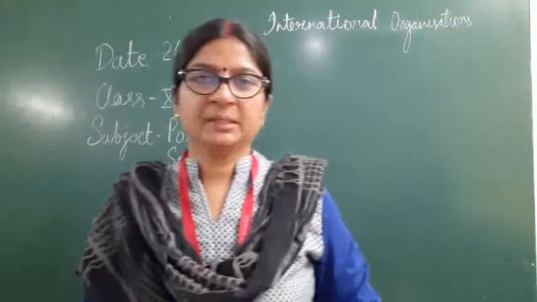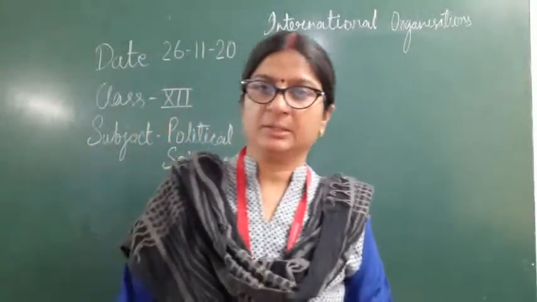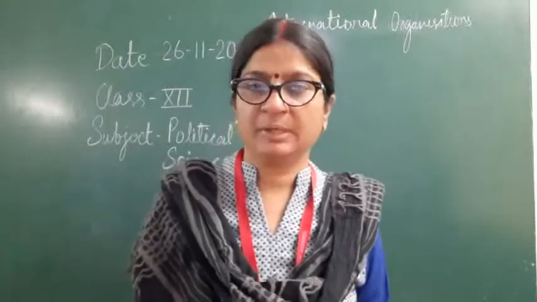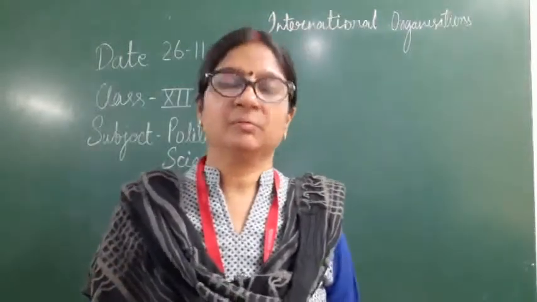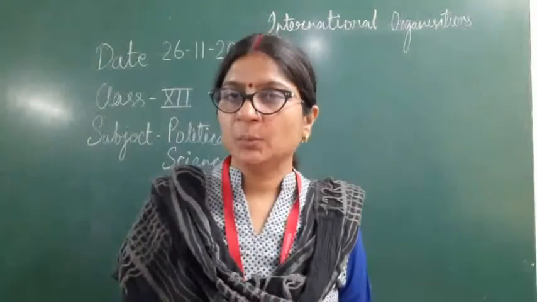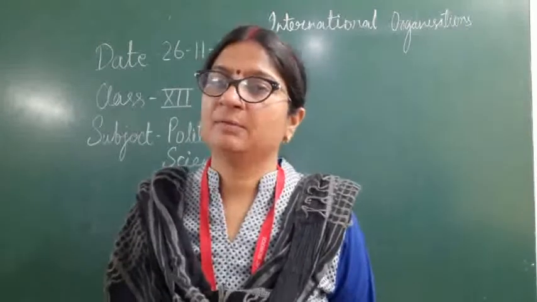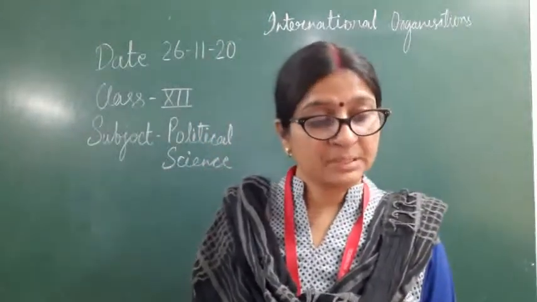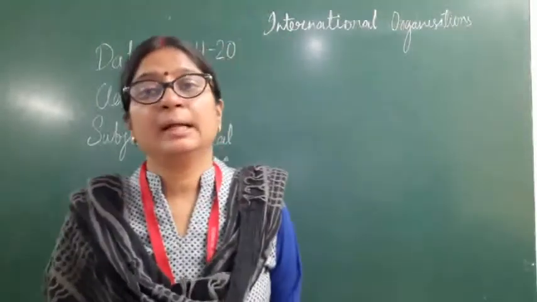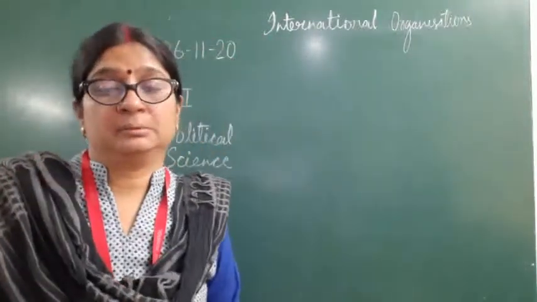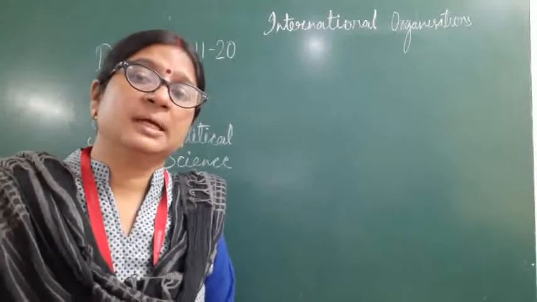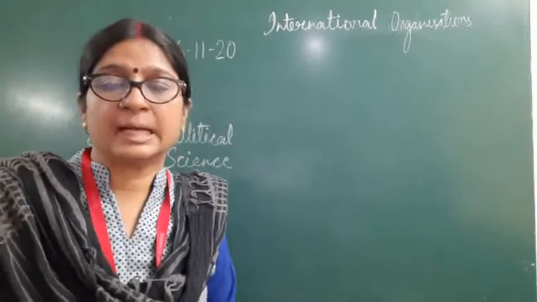We are doing the revision of the chapter International Organizations, and under this chapter we have discussed the evolution of the UN, how the UN came into existence, the important conferences, and then we have also discussed the principal organs of the United Nations organization, and we have seen that the main aim of United Nations is to promote international peace and security.